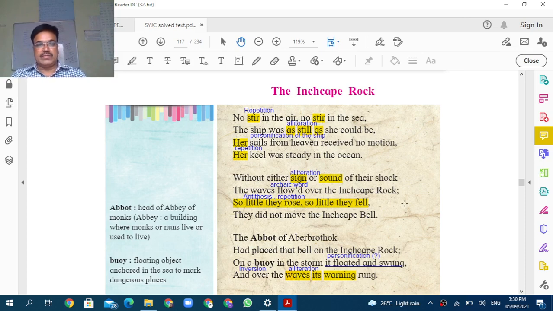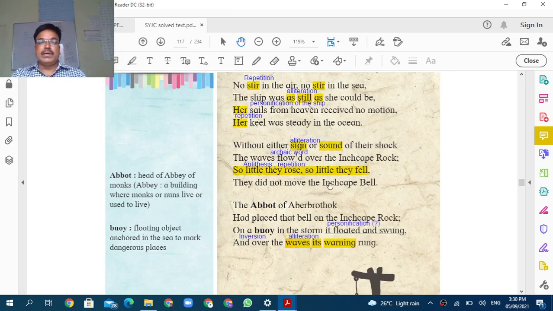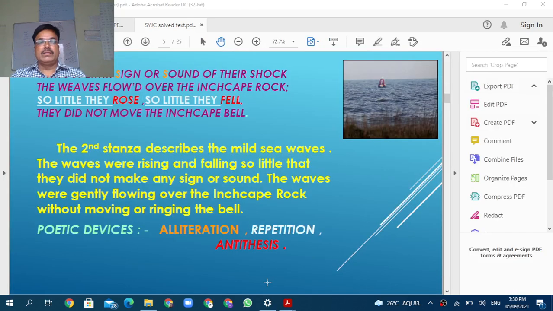Now see the second stanza. Okay, here without either sign or sound of their shock, the waves flow over the Inchcape Rock. So little they rose, so little they fell. They did not move the Inchcape bed.